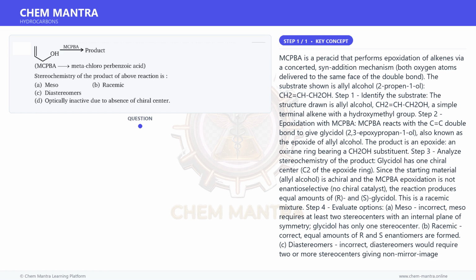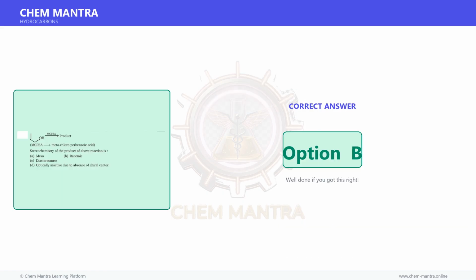D. Optically inactive due to absence of chiral center, incorrect. The epoxide product does have a chiral center. Therefore, the correct answer is option B.